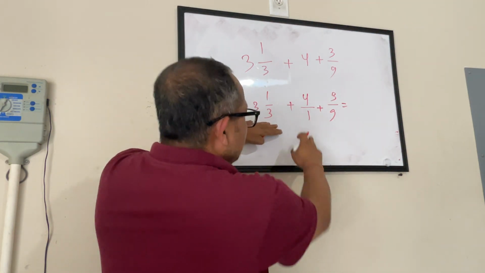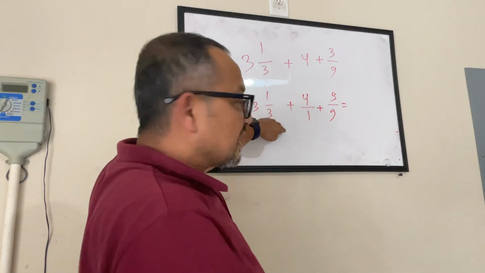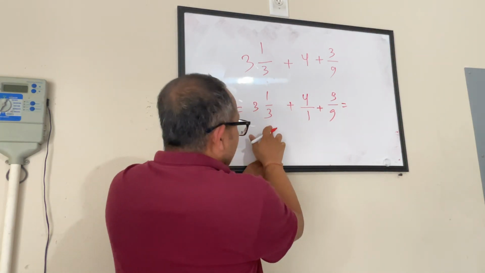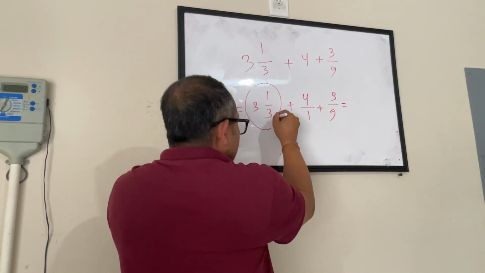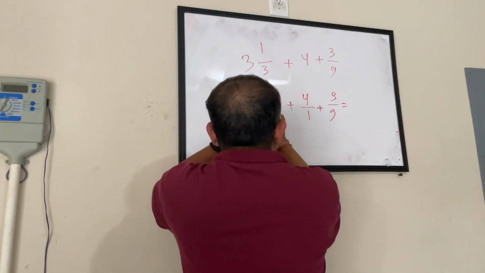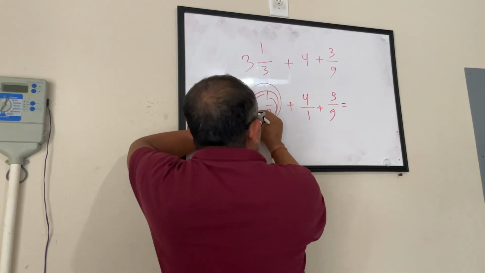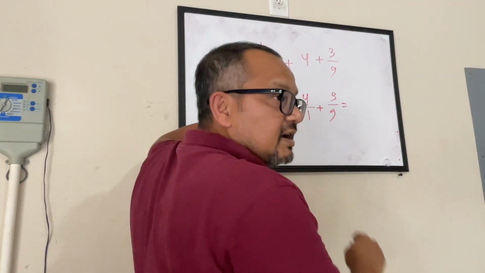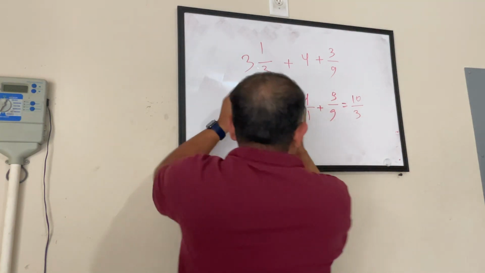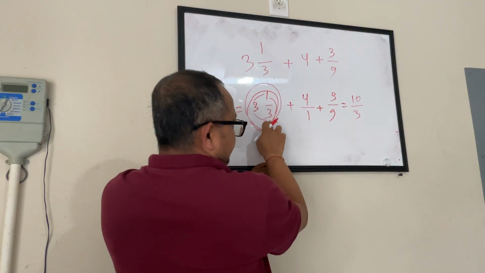Now let's see, this one is converted to fraction. This is done. Once everything is converted to fraction, then we know how to do it. Let's convert this also to fraction. Then we know the clock thing that we talked about yesterday. You start from here, go here, here, and here. So here to here multiply, here to here add, here to here divide. So 3 3s are 9 plus 1 is 10, divided by 3. So this becomes 10 by 3.